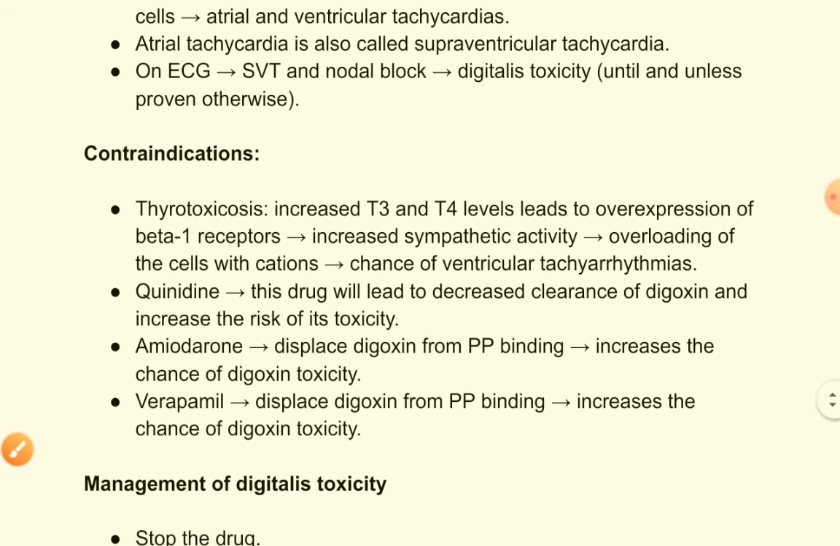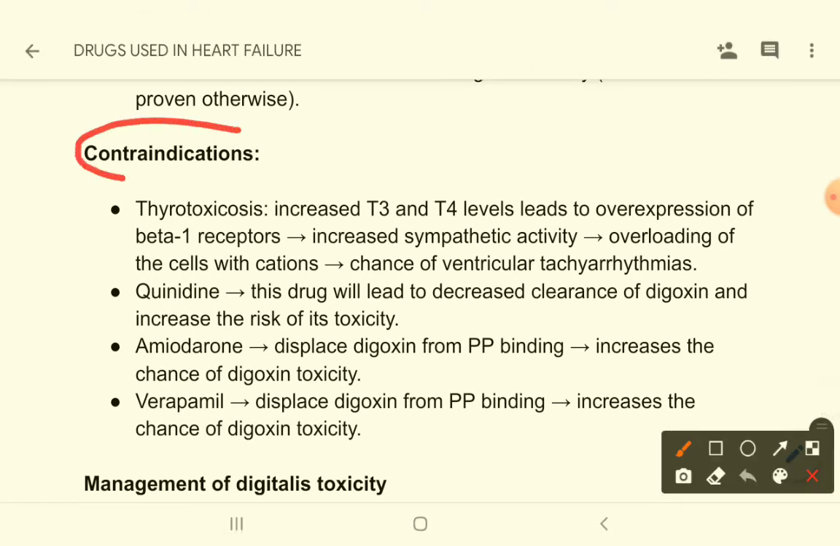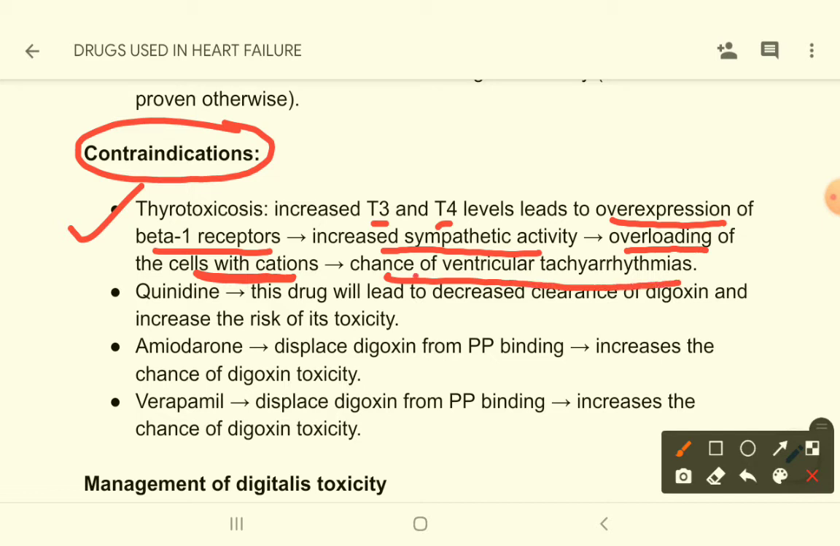What are the contraindications of this drug? You cannot give this drug in thyrotoxicosis, because in thyrotoxicosis patients, increased T3 and T4 levels lead to overexpression of beta 1 receptors on the heart. That will lead to increased sympathetic activity, which will cause overloading of the cells with cations. So there is chance of ventricular tachyarrhythmias, right?